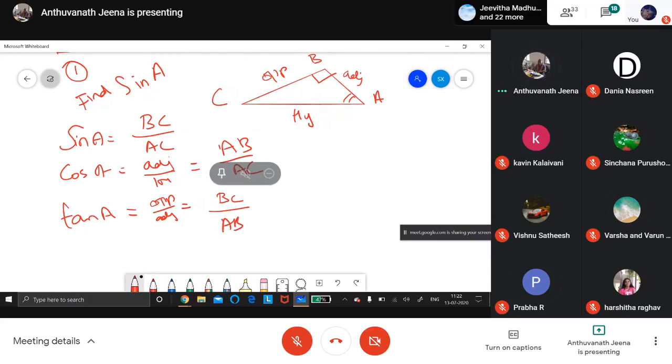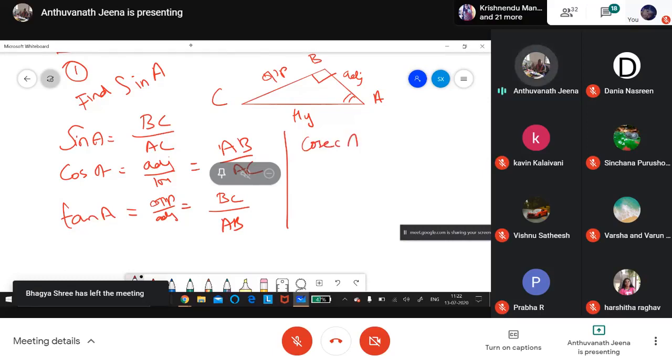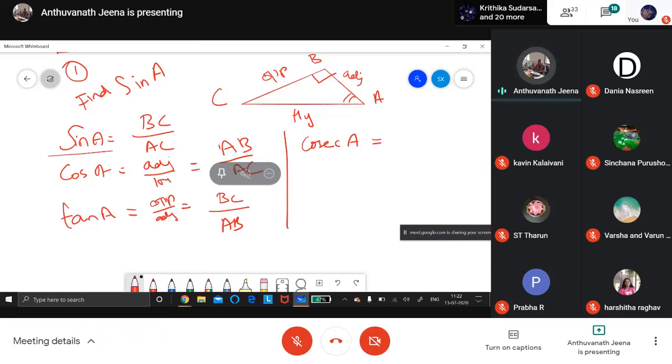Very good. Now cosecant A, Tarun. Cosecant is the reciprocal of sine, right? Seeing that, you can answer. BC by AC is given. So what is cosecant A? Tarun.